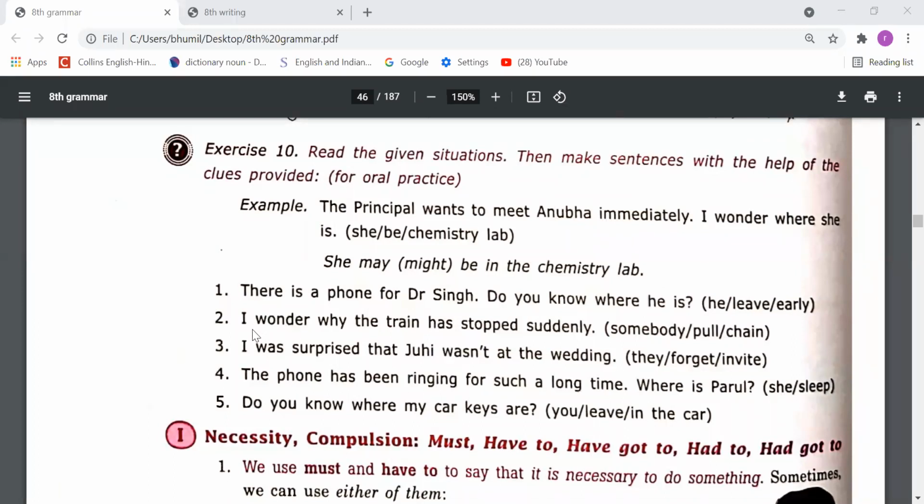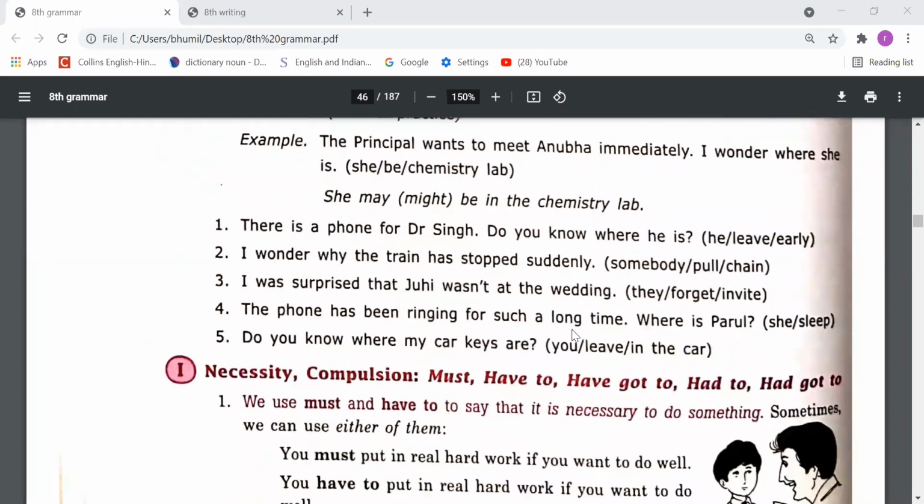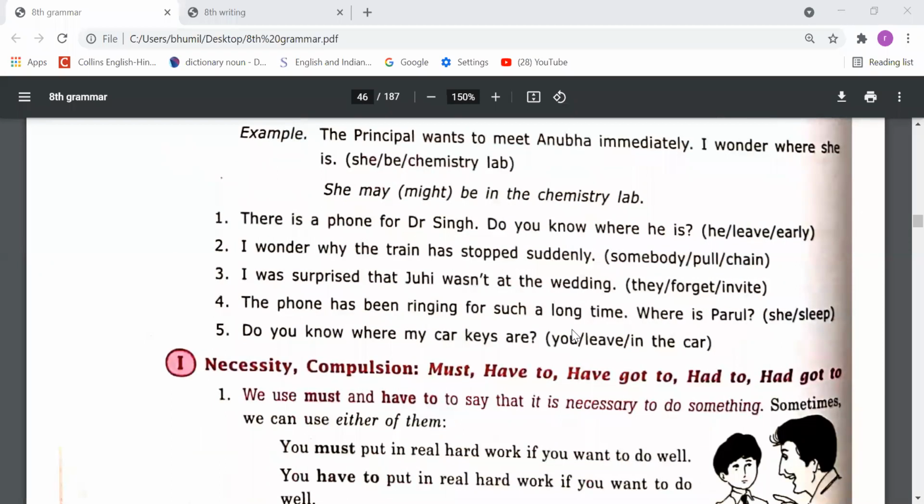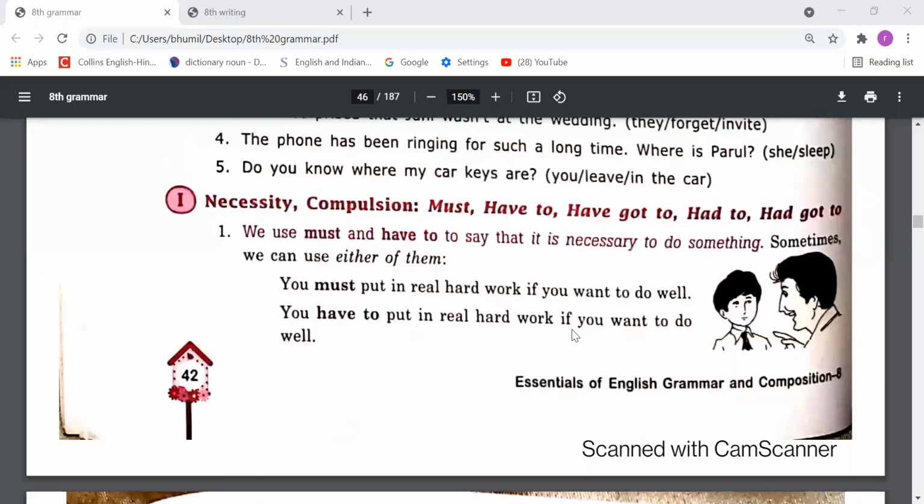Next, I wonder why the train has stopped suddenly. Somebody pulled the chain. So we need to guess something has been done. So we can say that somebody may have pulled the chain, or we can say that somebody might have pulled the chain. Two I have told you, and the rest of you have to do by yourself. Now please come to the next point.